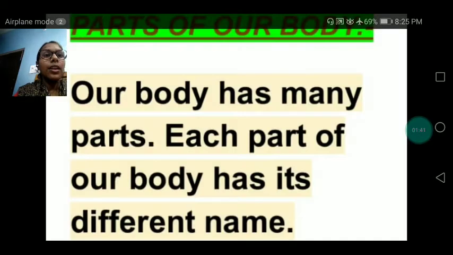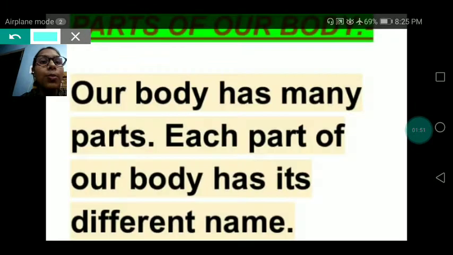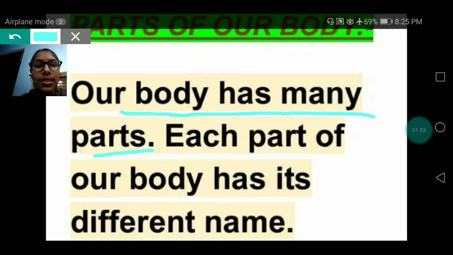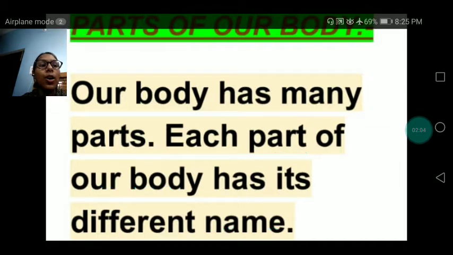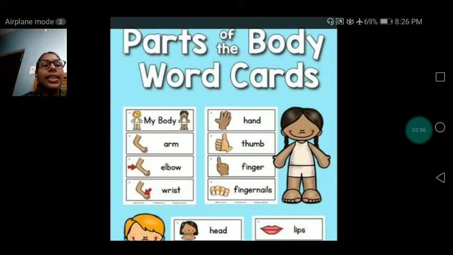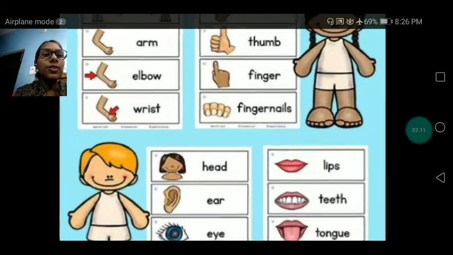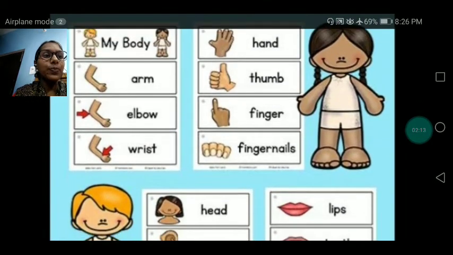Next, parts of our body. Our body has many parts. Each part of our body has a different name. Let's read the different parts of the body names. Let's read, my dear. We will read it very nicely.